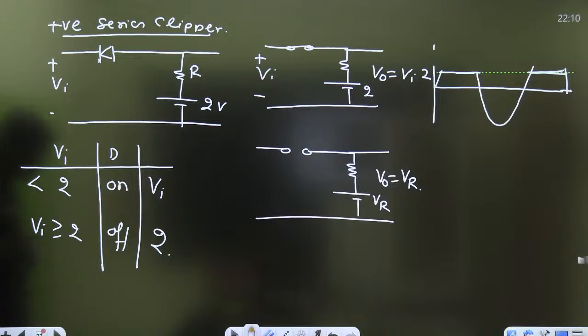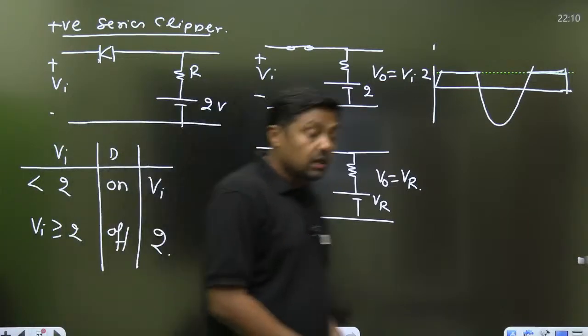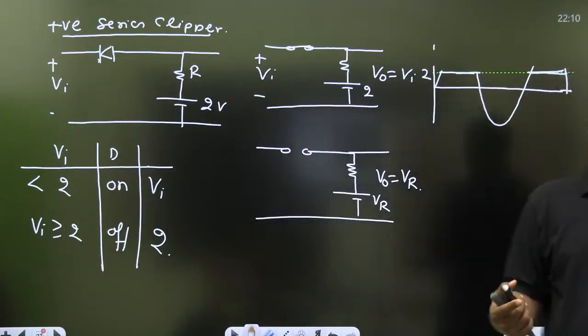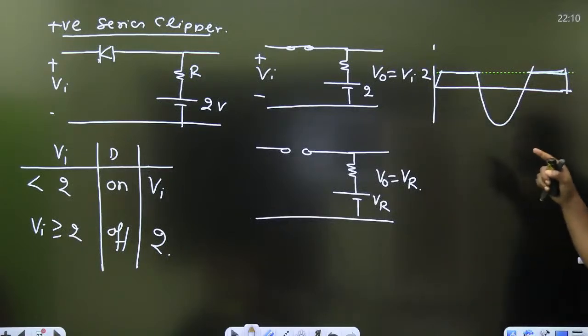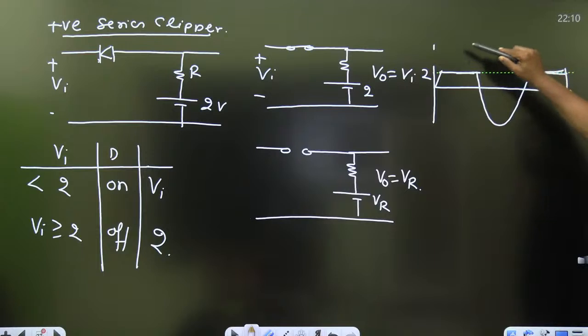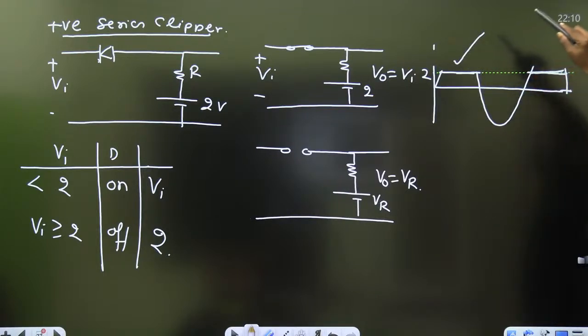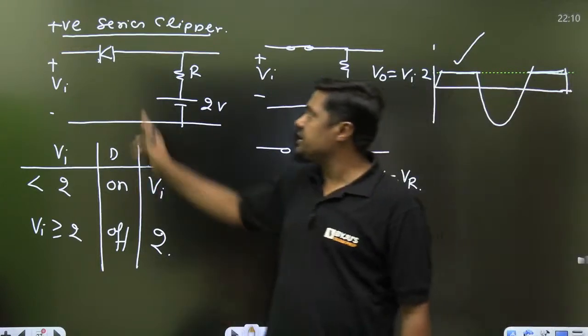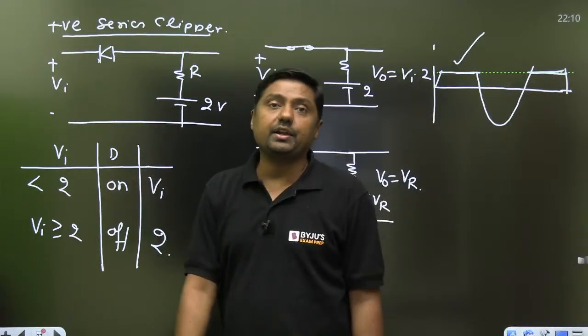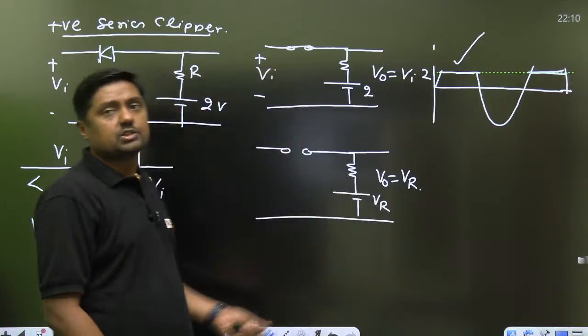Okay, so that is the value. Remember that. And when we change the polarity, yes, Subham Sri, it is clear. Why is it called positive? Because it will cut the portion above some reference level. It is also called a peak clipper or positive clipper. When it will cut the portion below some reference level, then it is called a negative clipper. To change the polarity of the diode, it will become a negative clipper. Okay. Next one.